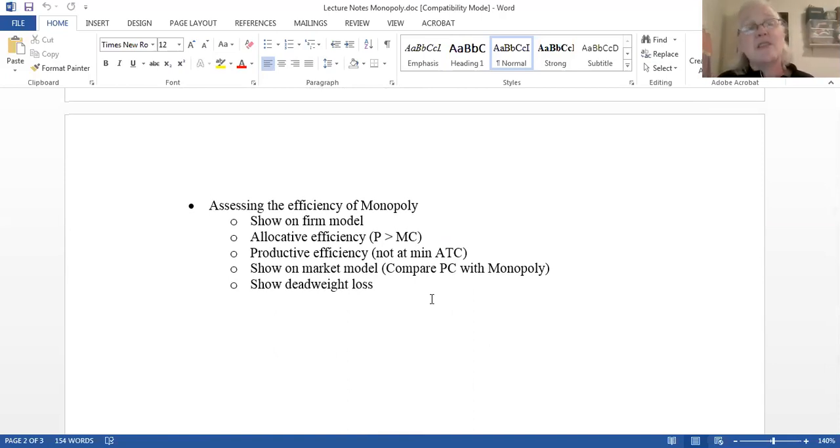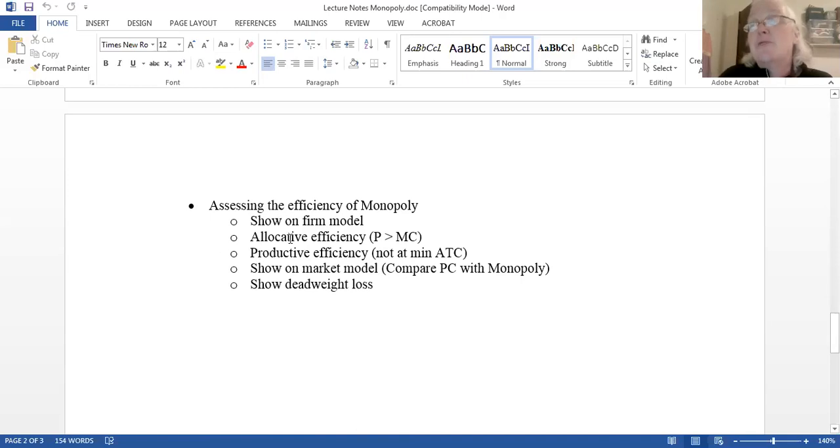And one of the ways we do that, I've said repeatedly, monopolists are not as efficient as perfect comp. We went through at the end of the perfect comp lecture and we said, okay, perfectly competitive markets are most efficient. What we mean by that is allocatively efficient and productively efficient. So let's use those 2 notions again. Let's revisit allocative and productive efficiency and apply them to the market model so that I can show you, prove to you that monopolies are not efficient.